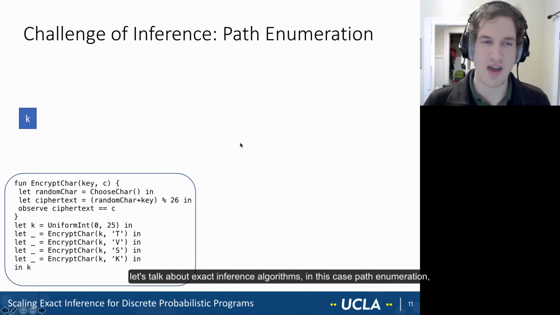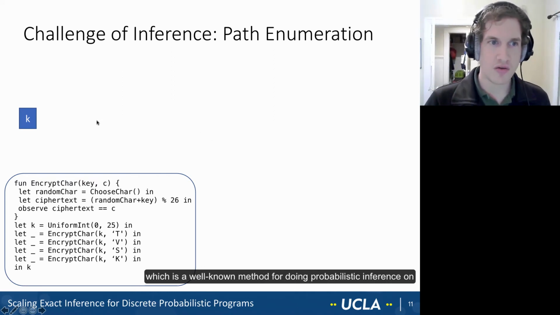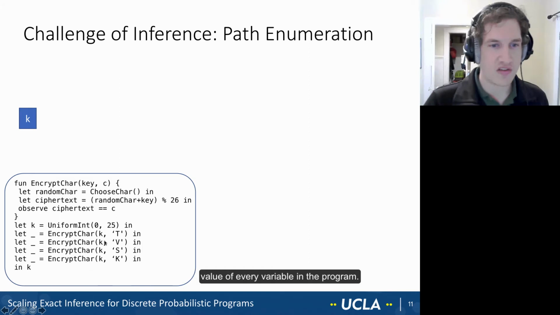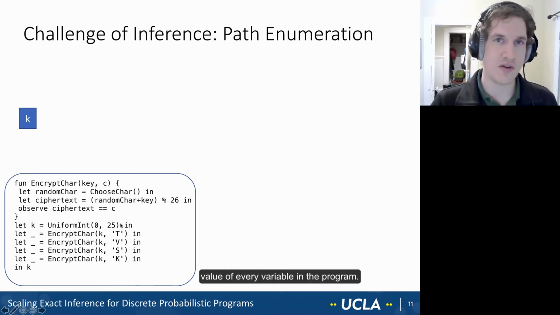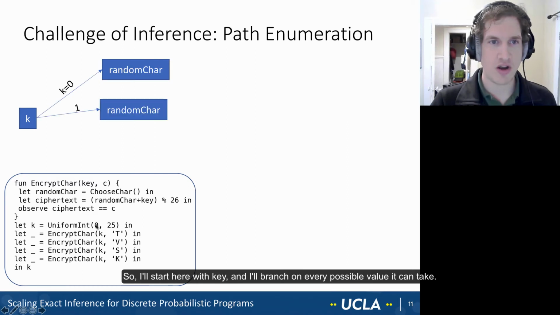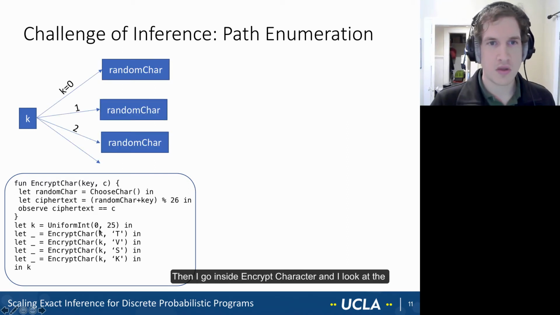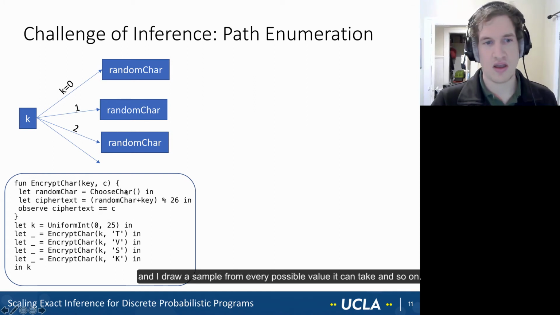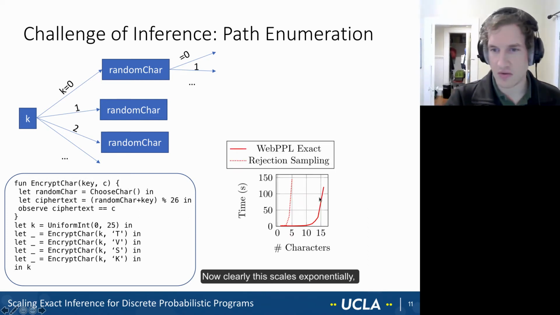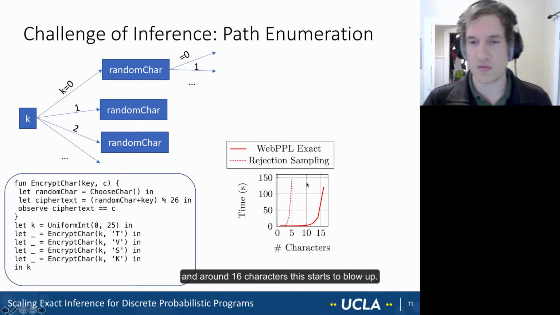In this case, we'll talk about path enumeration, which is a well-known method for doing probabilistic inference on probabilistic programs, and it's quite simple. The way it works is you branch on every possible value of every variable in the program. So I'll start here with the key, and I branch on every possible value it can take. Then I go inside encrypt character, and I look at the random character function, and I draw a sample from every possible value it can take, and so on. Now clearly this scales exponentially, and we can see that at around 16 characters, this starts to blow up.